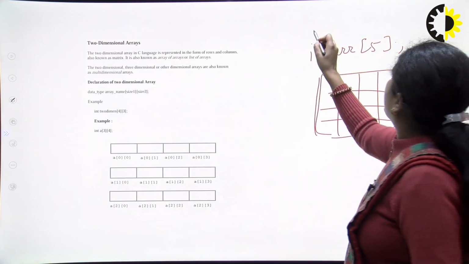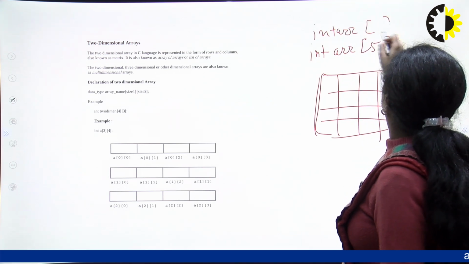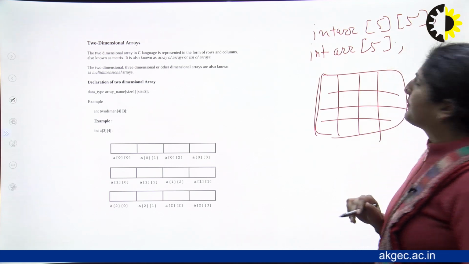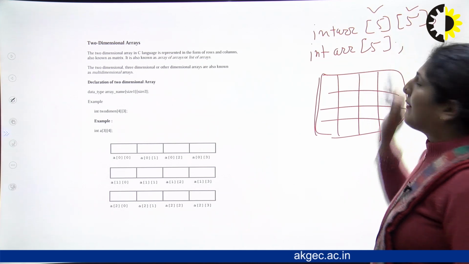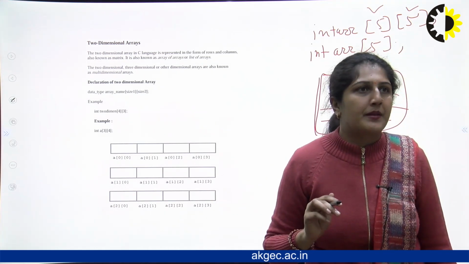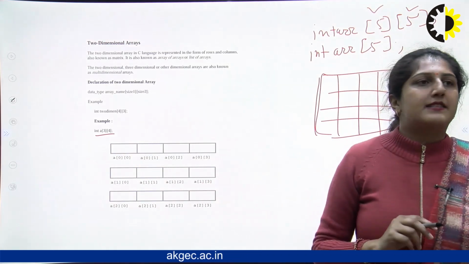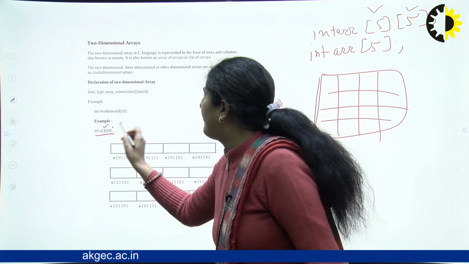but in a 2D array, as it is in the form of rows and columns, we have to declare it like this. This is the row and this is the column. So a 5 by 5 matrix will be formed like this. The example is like this: int a[3][4]. So the row will be 3 and the column will be 4.